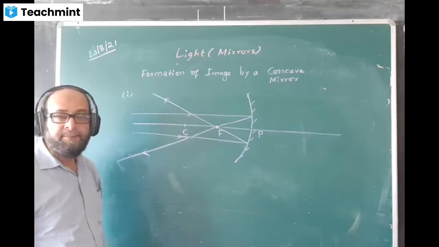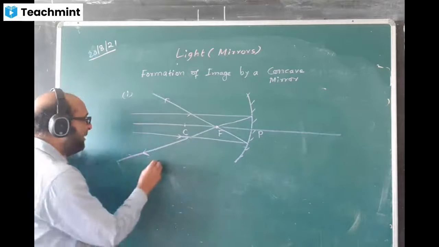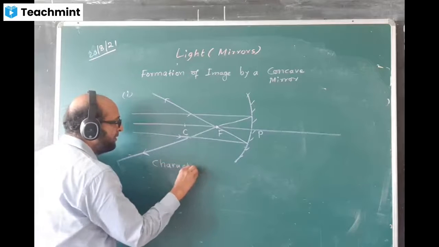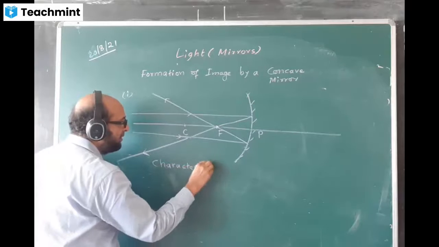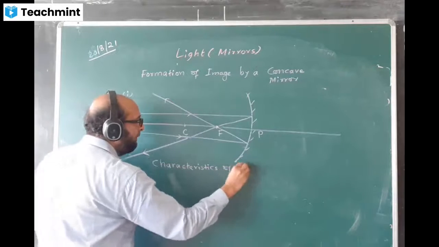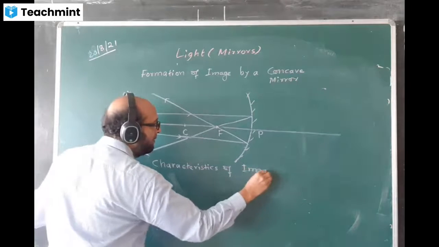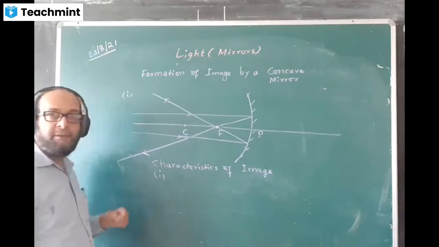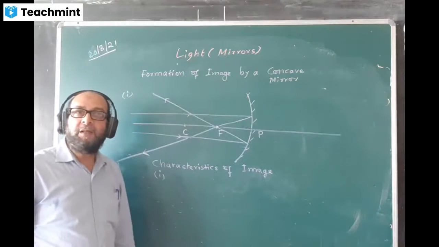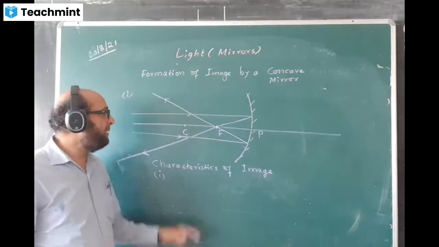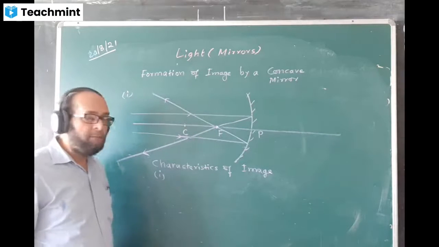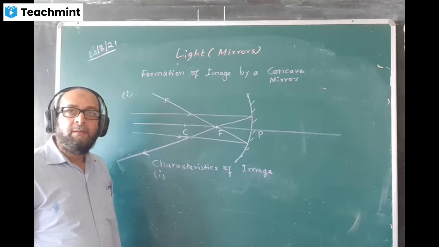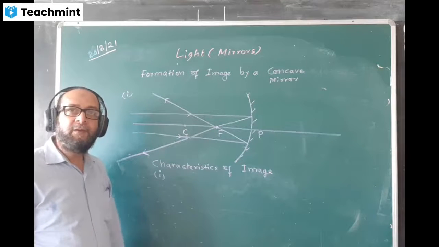Exactly at F. Now you will be writing here below the characteristics of the image. Write here: characteristics of image. Number one. First, we have to mention where the image is formed. Where is the image formed? Take your time. I will wait, and let me know once you finish it.